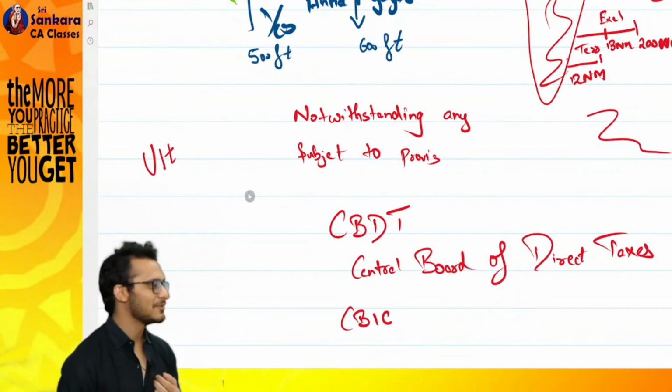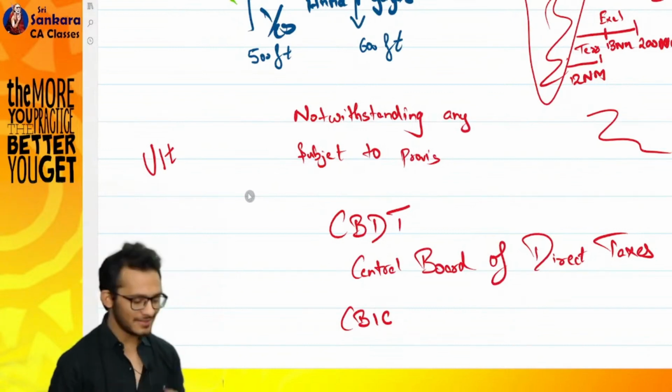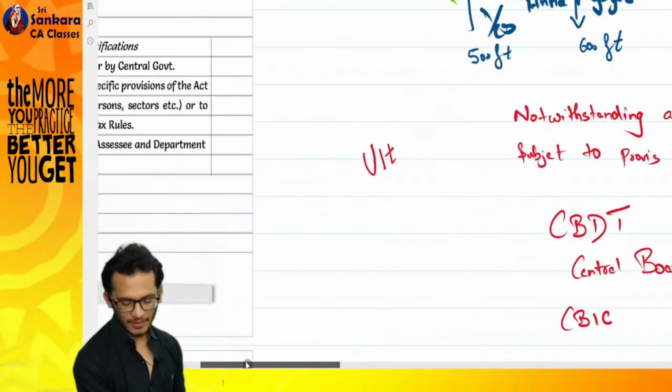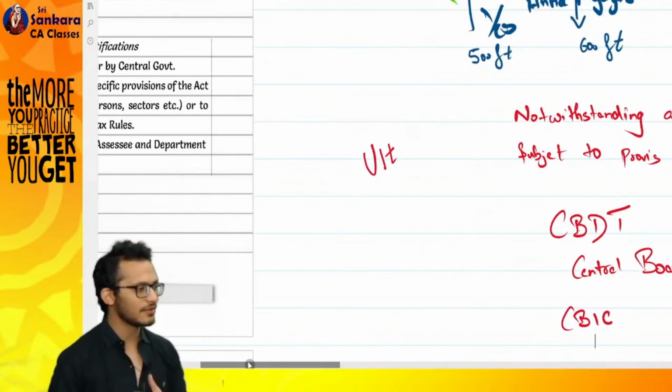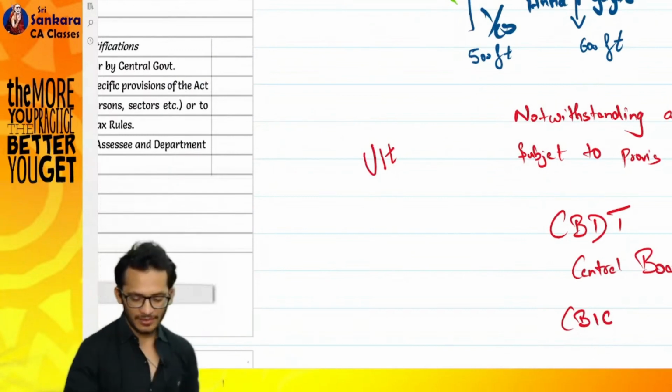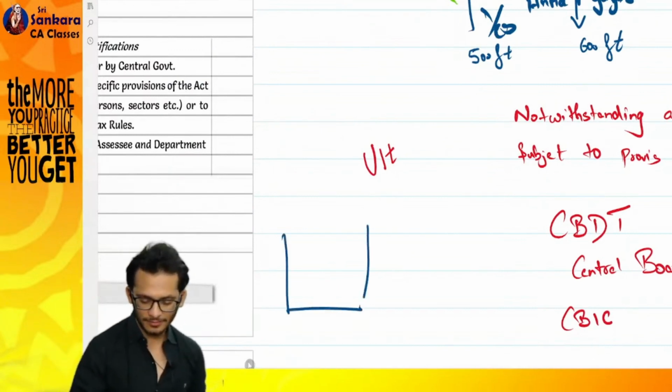Discuss later. You want to discuss with me? Yes. Okay. See, I don't know what is a circular and notification. Let me give you a simple example. I'm going to draw a drawing.